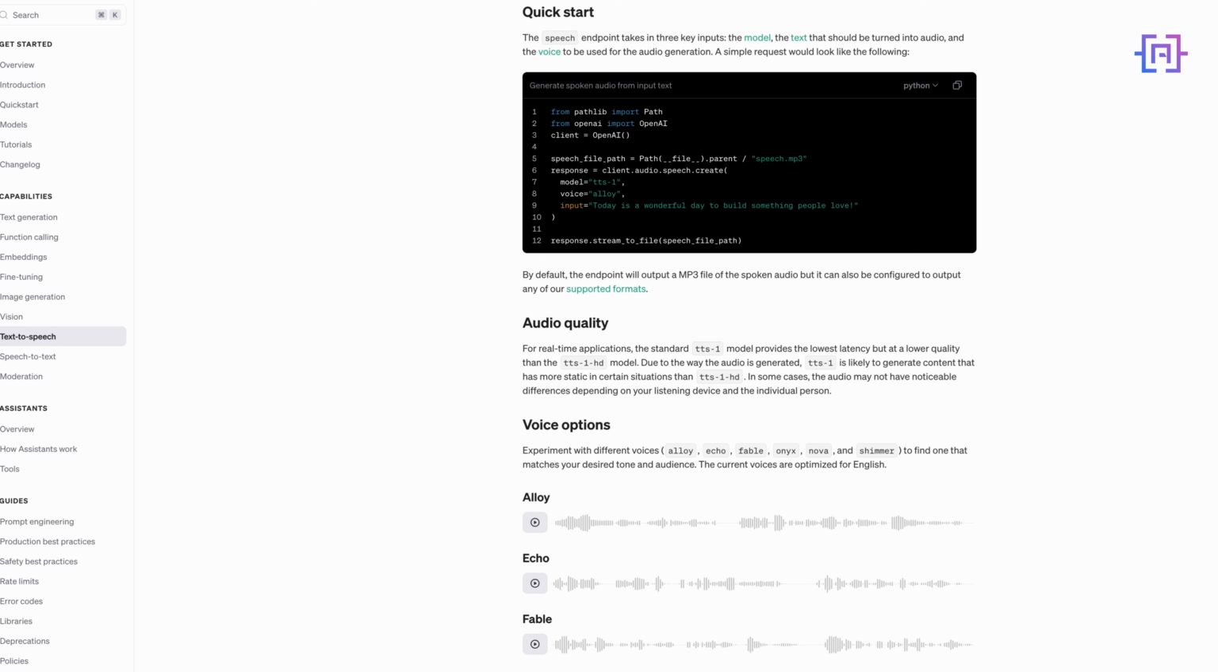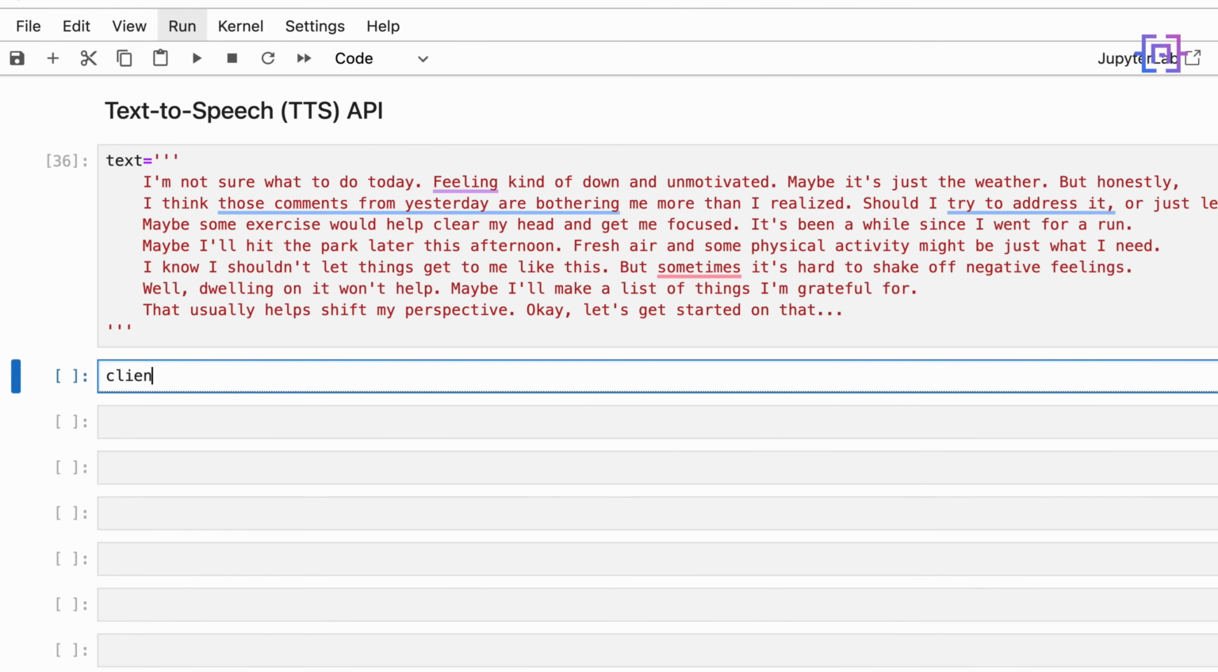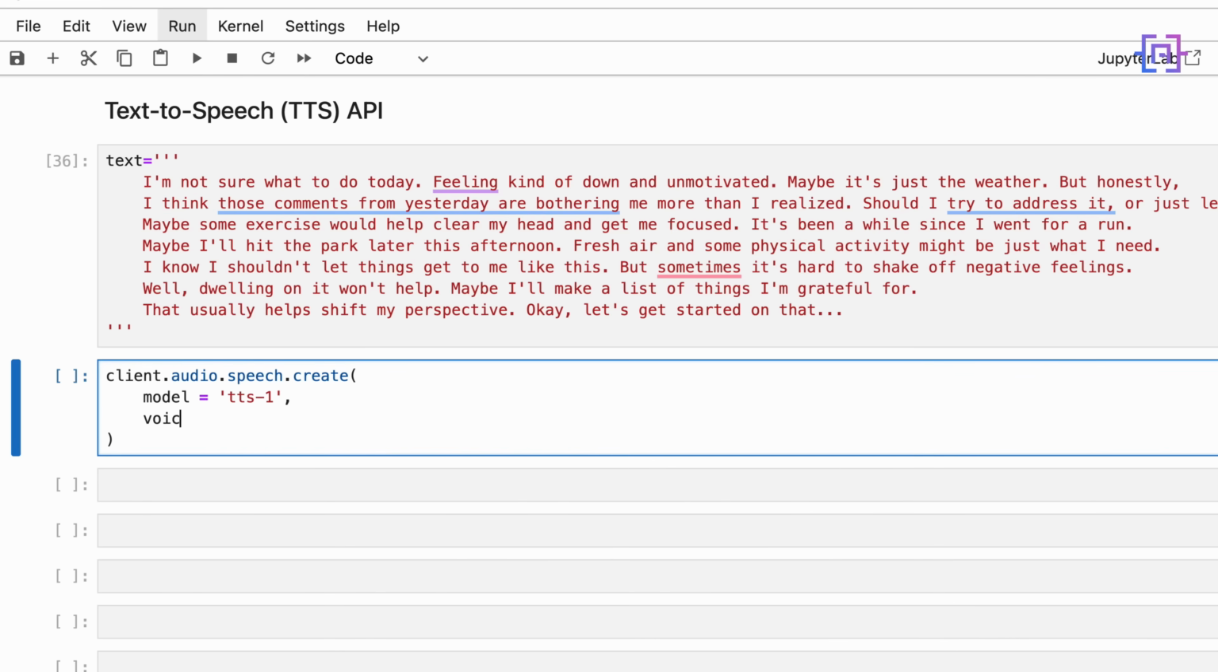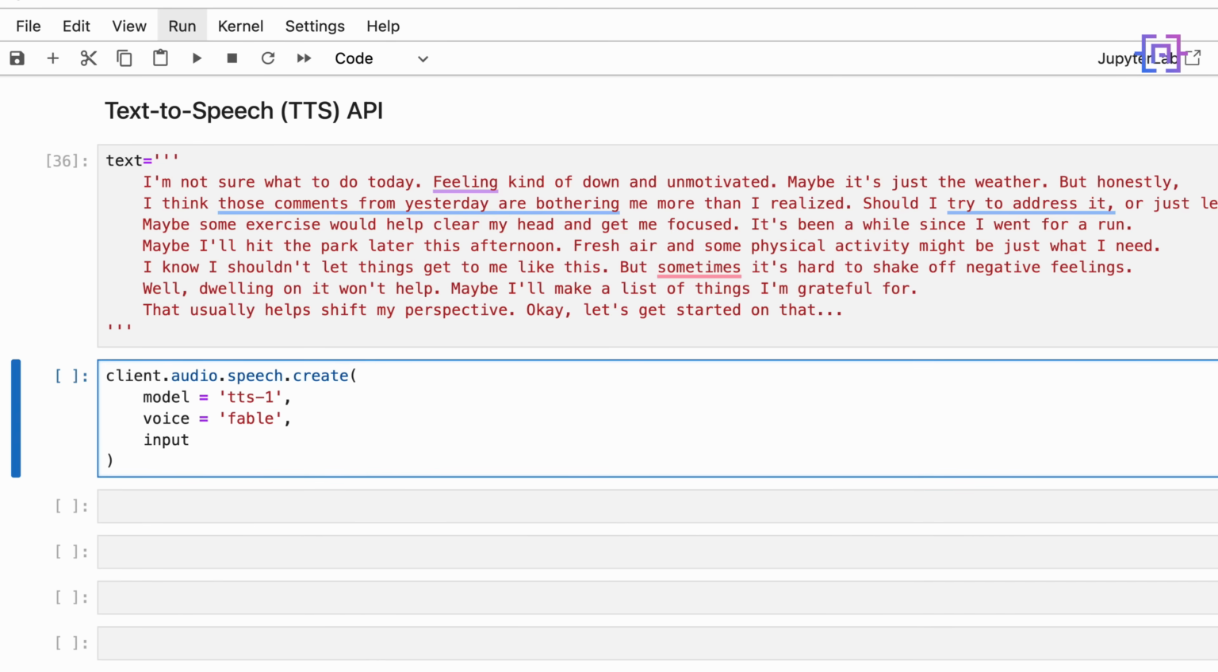All right. Let's see now how we can implement it. Let's call our client. We'll say client.audio.speech.create, model is equal to TTS-1 and voice is equal to Fable, and for input is equal to text. Okay, and this will return a response, which we are going to store in a response variable.